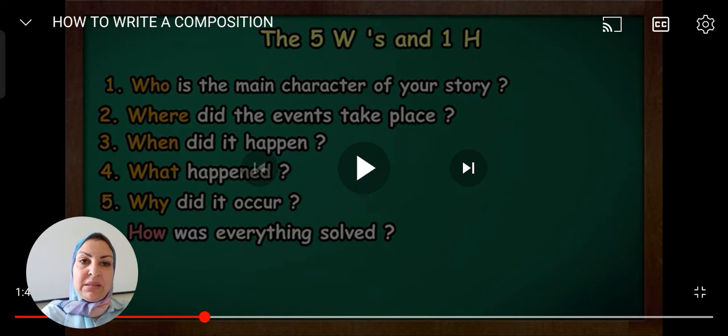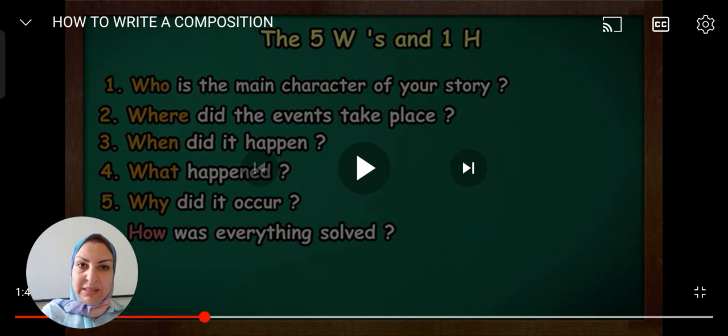And by the end, you are going to write the ending of the story. So in the end, you are going to write how everything was solved and what the effect of the events on the characters is. Were they happy? Were they sad? Whatsoever. So writing a story is very easy, because you simply use your imagination and start writing. It can be a fictional story or a non-fictional story, about real characters or imaginary characters, according to the prompt that you have.